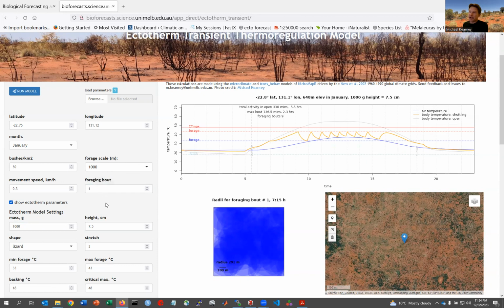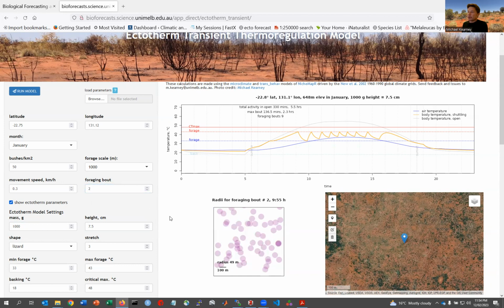So you can play around with how the configuration of shade in that environment, the spacing between the shade, would allow the organism to move through that habitat. I'll go back to foraging bout number 2. Now I'm going to change the size of the animal. I'm going to take it down to the size of a 10-gram animal, like a little dragon. This is what we had before, like a goanna.